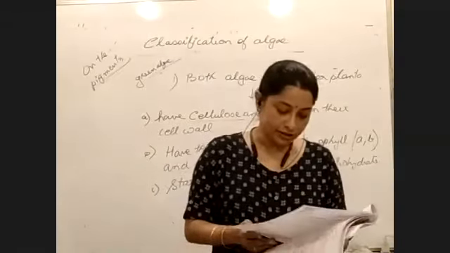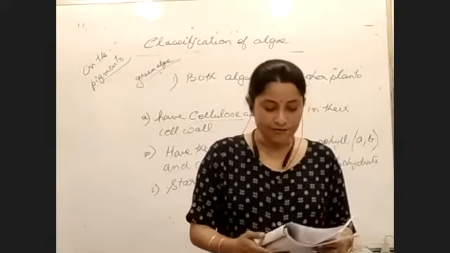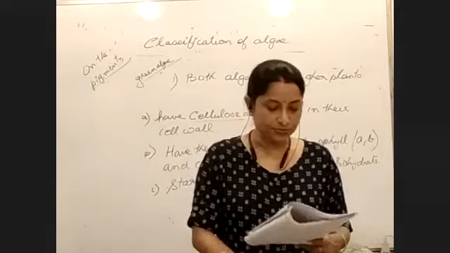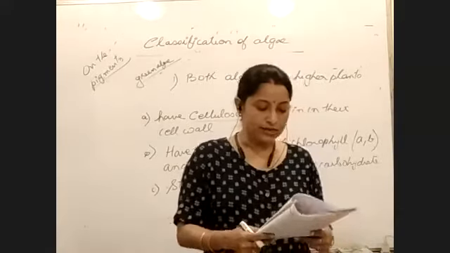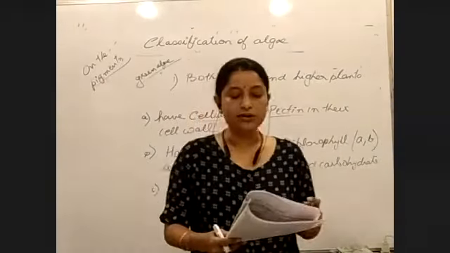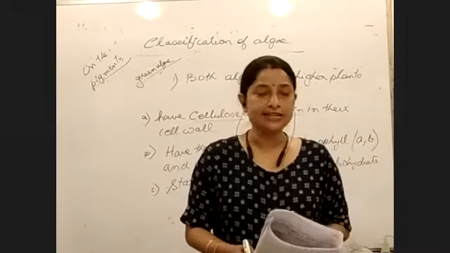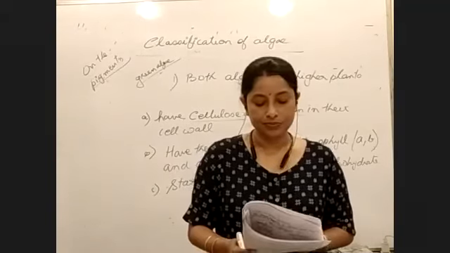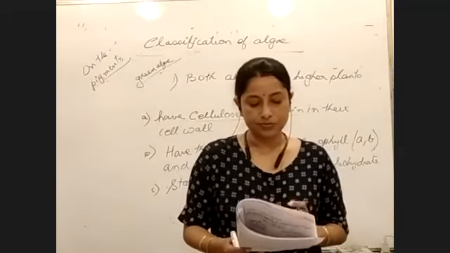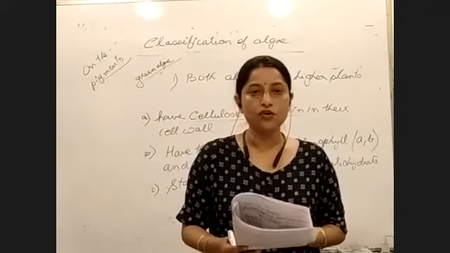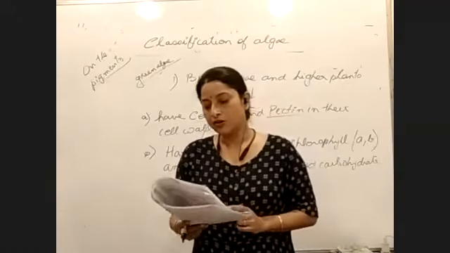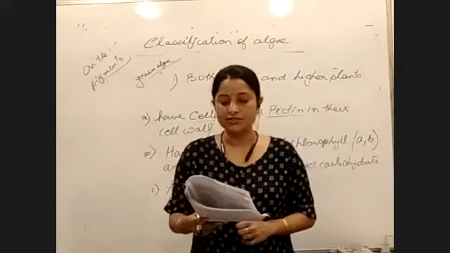Next. Talking about colonial forms, again Volvox and Hydrodictyon. When we are talking about colonial, we see a word called coenobium. In the PDF, colonial part 2, last line: a fixed colony with a fixed number of cells is called coenobium.